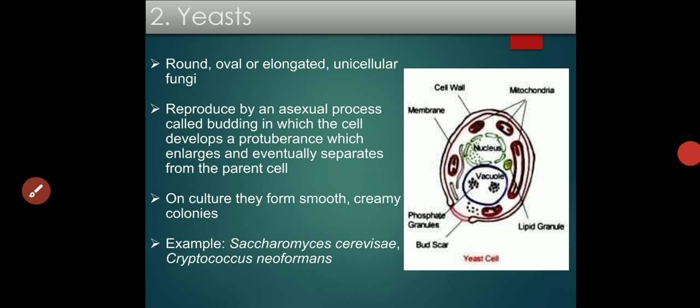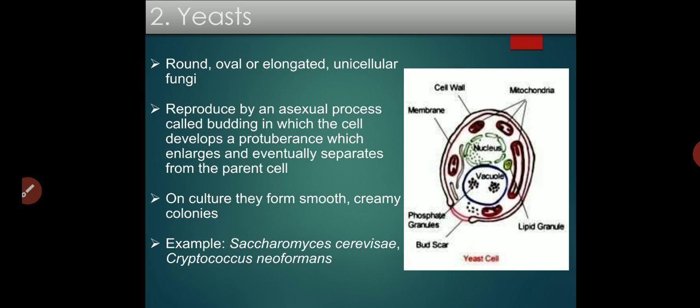The second type is yeast type, and yeast fungi are round, oval, and elongated in shape. The most important thing is that this yeast type of fungus is unicellular, right? Until now we were saying fungi are multicellular, but yeast is a unicellular fungus. They reproduce by an asexual process known as budding, in which the cell develops a protuberance at the top, enlarges by itself, and eventually separates from the parent cell.